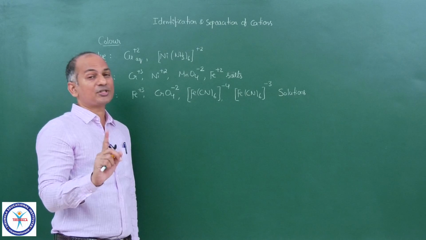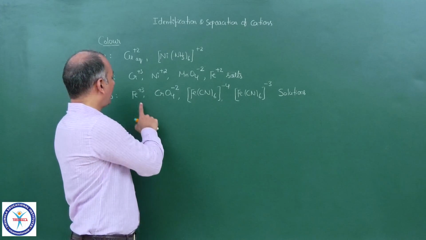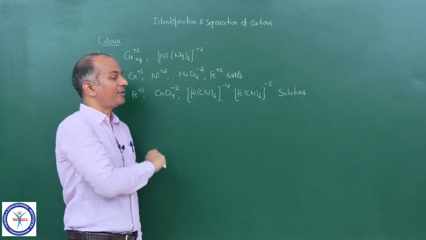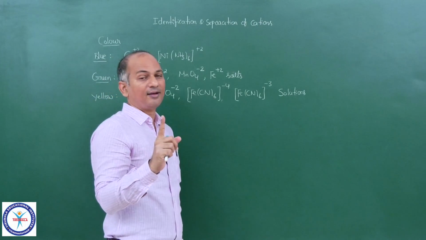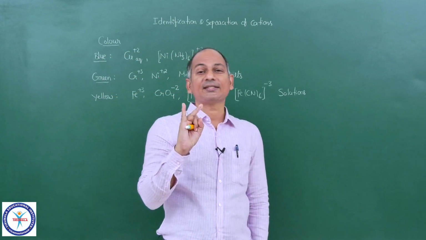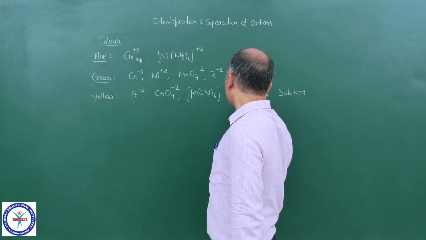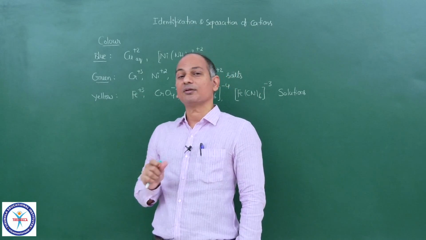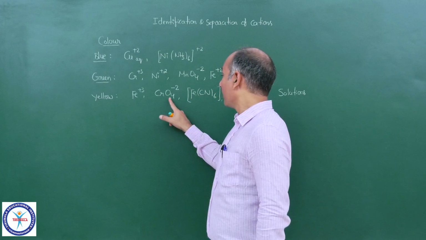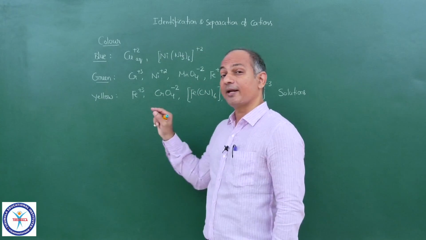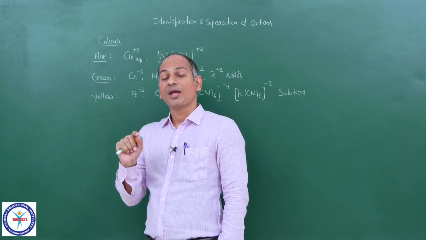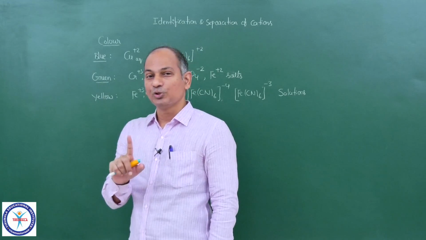Solutions, I am not talking about salts, and you already know that maximum of the ferric salts are red in color: ferric hydroxide, ferric cyanide, Fe(CN)3. In this point I am only talking about solutions. Some chromates are red in color as salts, but chromate ion when it is in solution is always yellow.